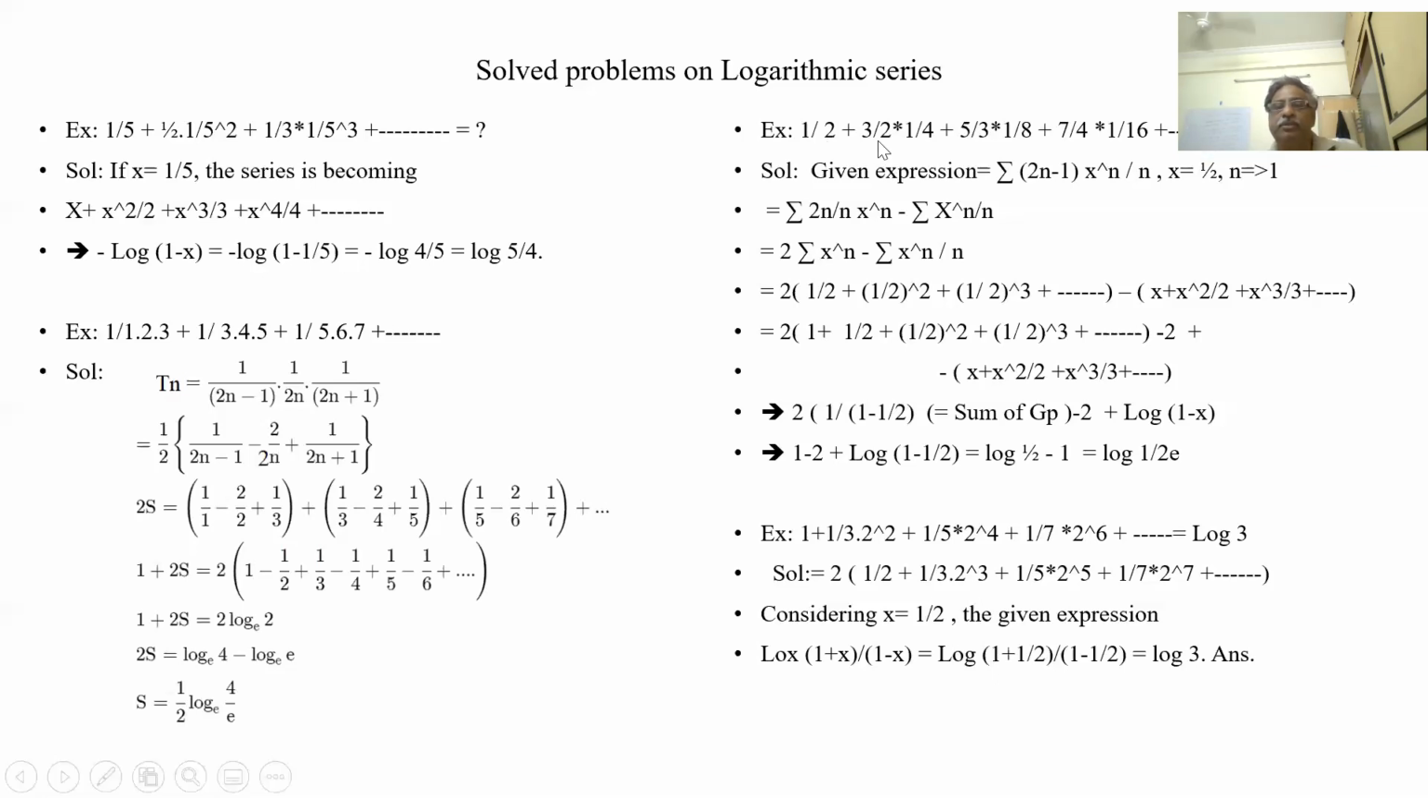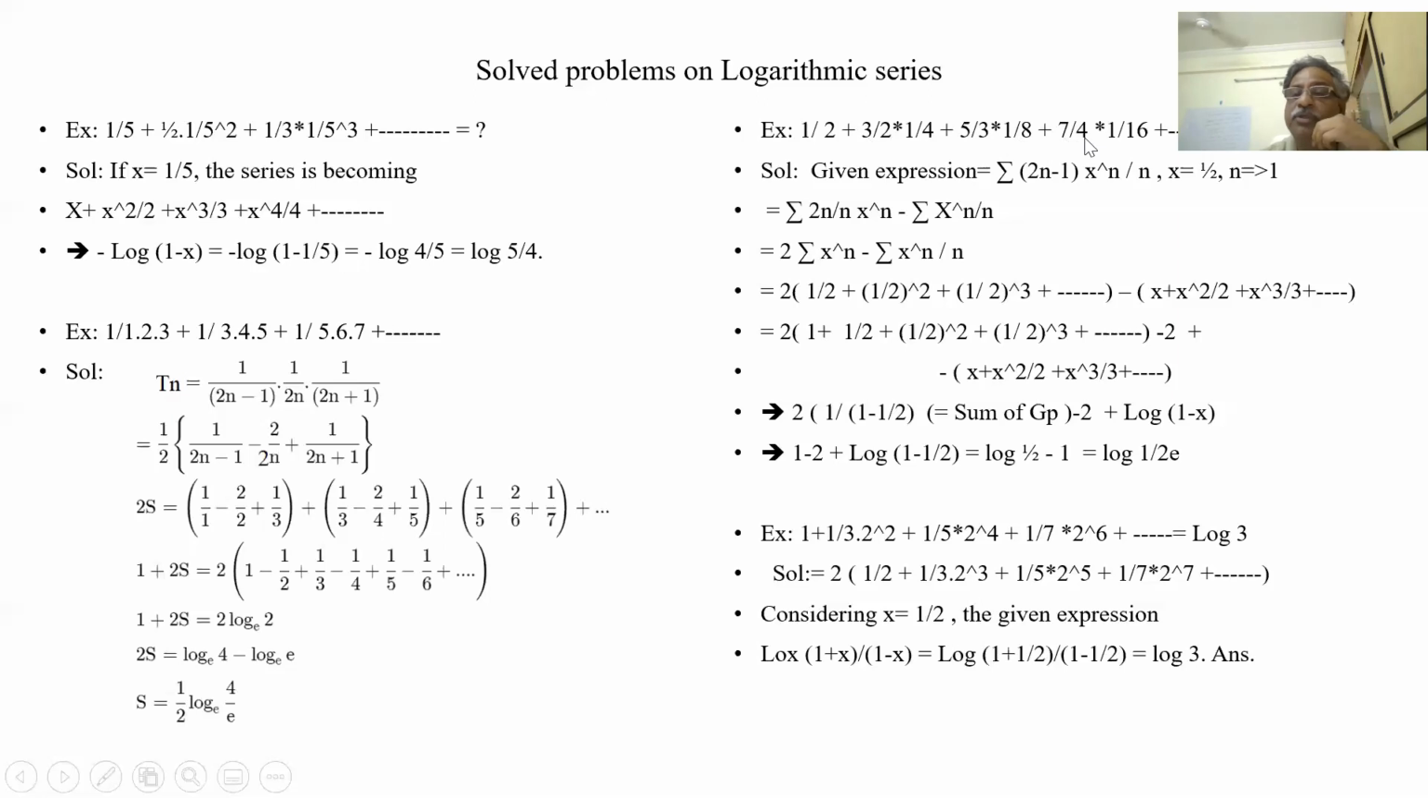1 by 2 plus 3 by 2 into x square plus 5 by 3 into x cubed. This is x. So this is x, y, z. So what is the nth term? This is x to the power of n. Bottom n factorial x to the power of n. This one is n, 2n plus 1. 2n minus 1. This is not n plus 2.